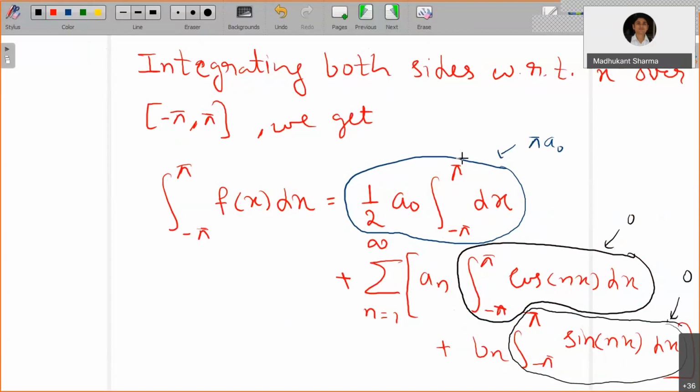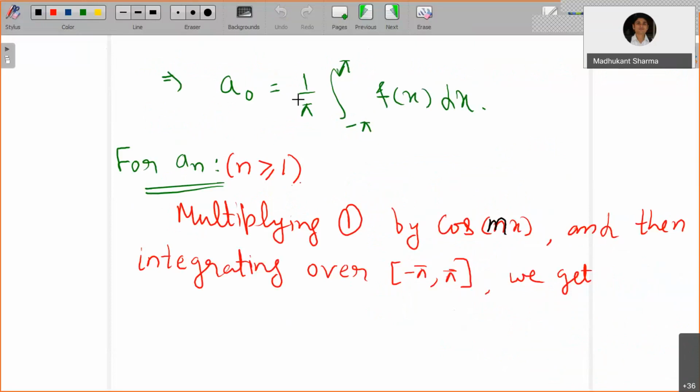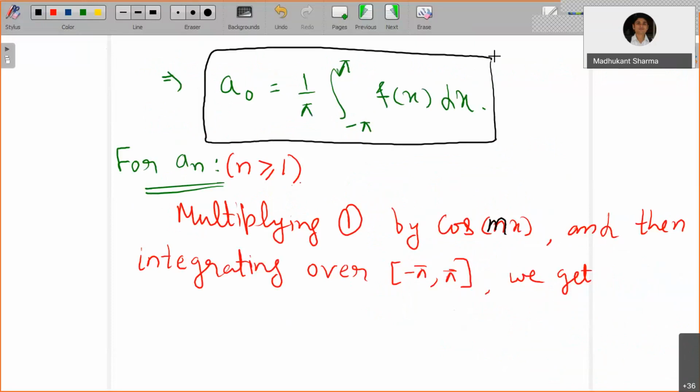So what is remaining is pi times a naught equals this integral. If you transfer pi to the right side, a naught equals 1 by pi times this. This will be the first Fourier coefficient a naught, or you can say the constant term in the Fourier series.